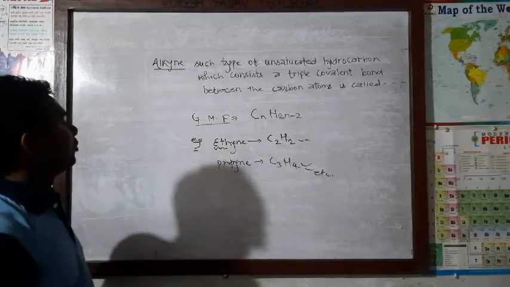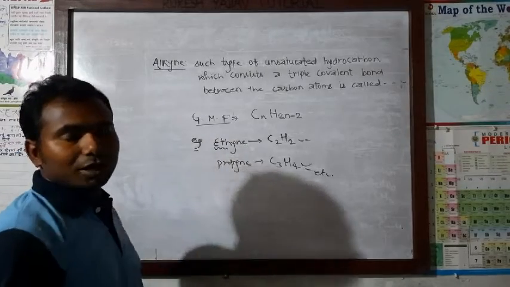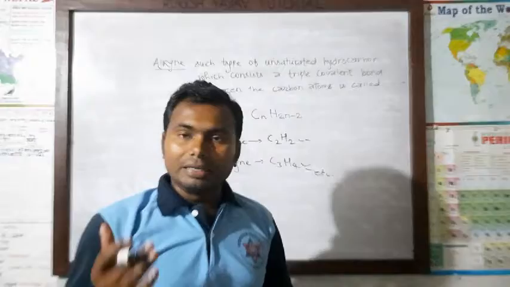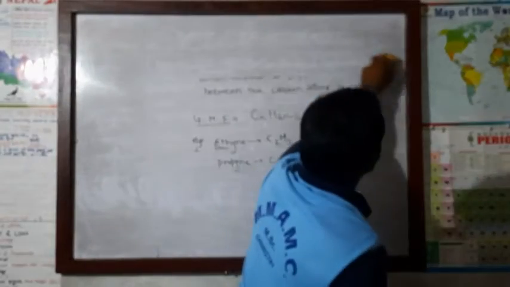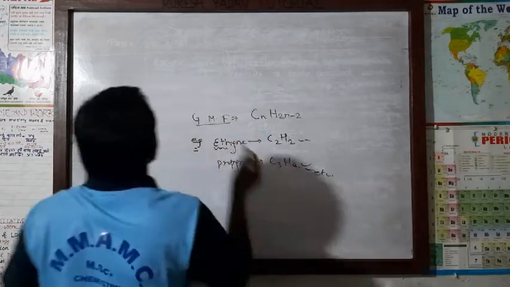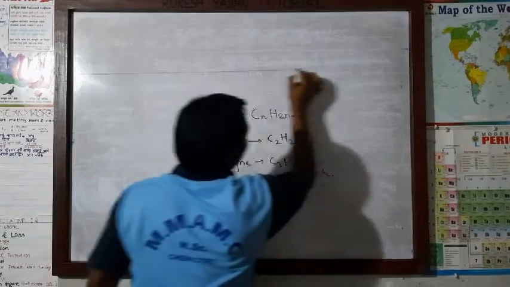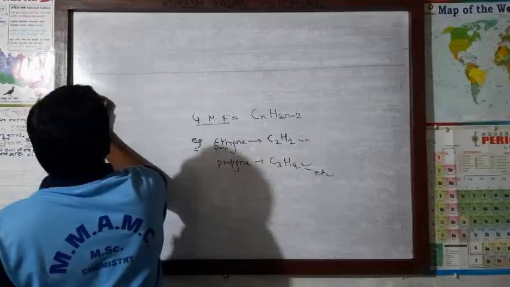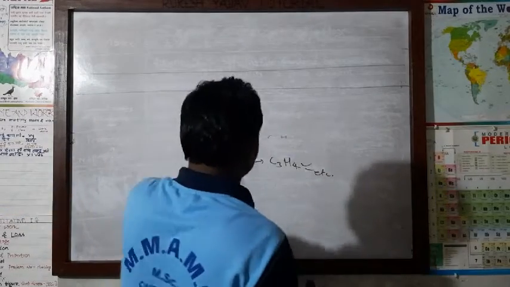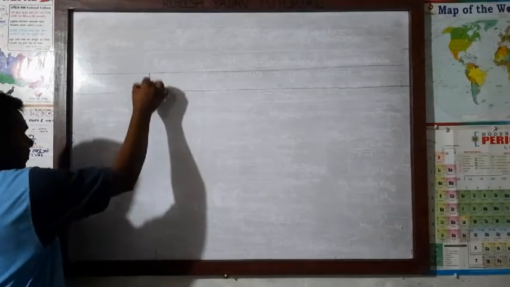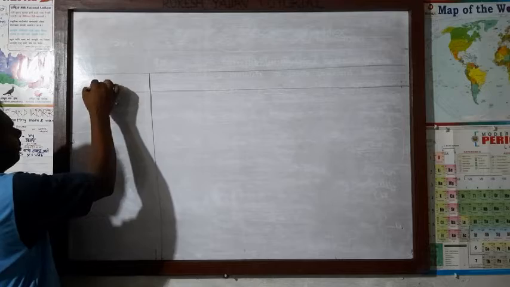And the table of the first 10 alkynes: in the same way as we made in the case of alkenes, here also we will make a table of the first 10 alkynes. A few I will make, the others you make yourself. You will not get any obstacle. These matters are quite easy. Here this becomes alkyne.